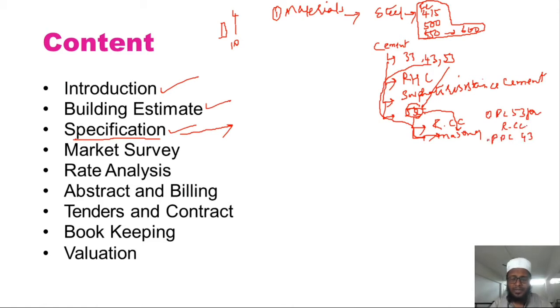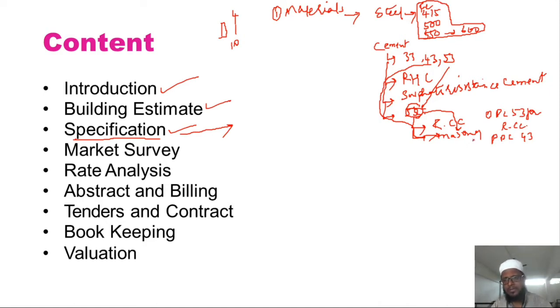Different types of specifications and different types of details are to be provided to the client, so that there should not be any misunderstanding between the project and the client and the contractor, and between the engineer and the contractor as well.